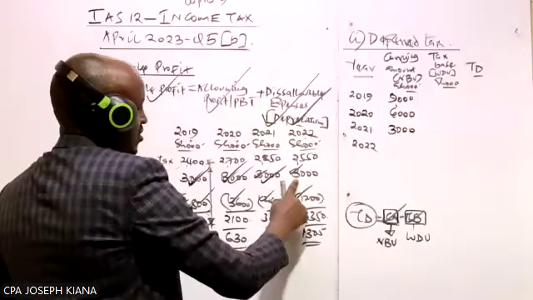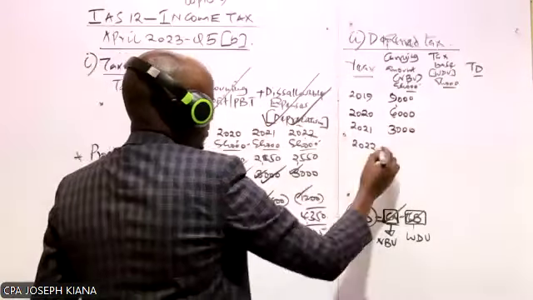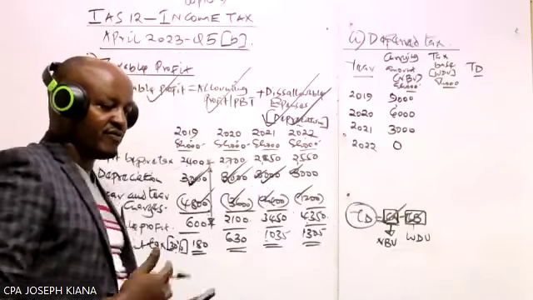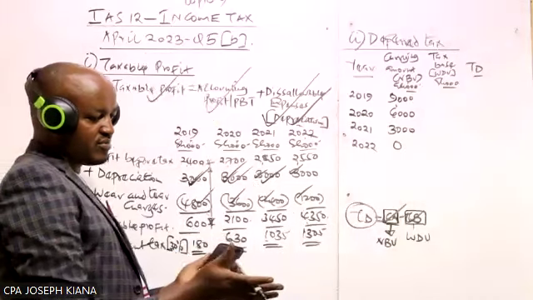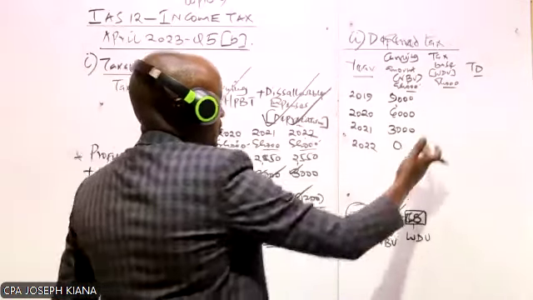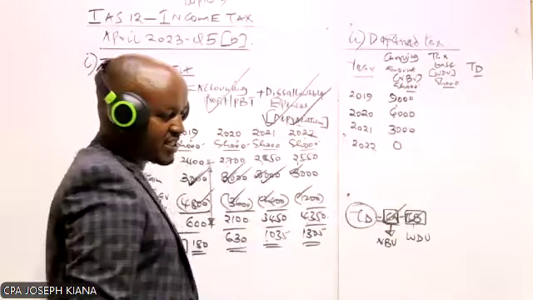In year 4, we take this minus depreciation for that year, which will be 0. At the end of the 4th year, our asset will be fully depreciated. Its net book value at the end of the year will be 0. So then let's compute this tax base.